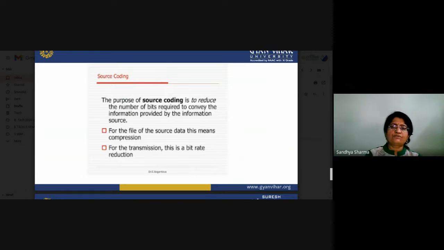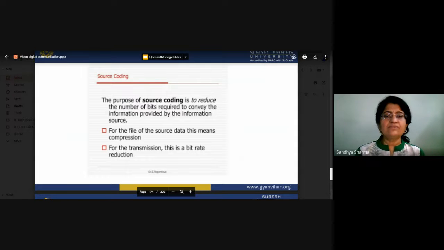For a file of source data, this means compression, and for transmission, this is bitrate reduction. So there is the advantage: if you want to store source data in a file, it should be compressed, which means you have to remove the redundant bits. And second, for transmission purposes, this is bitrate reduction. So here we can see how you can reduce the bitrate for transmission purposes.